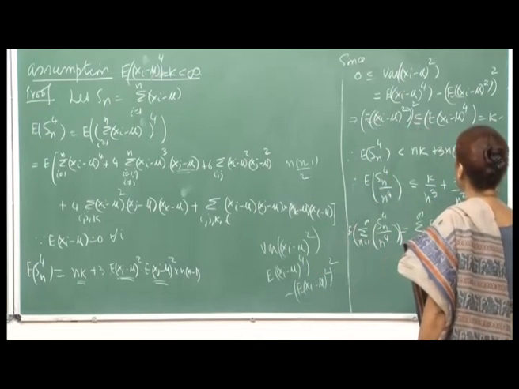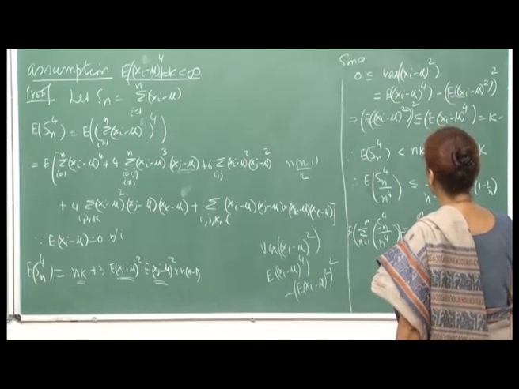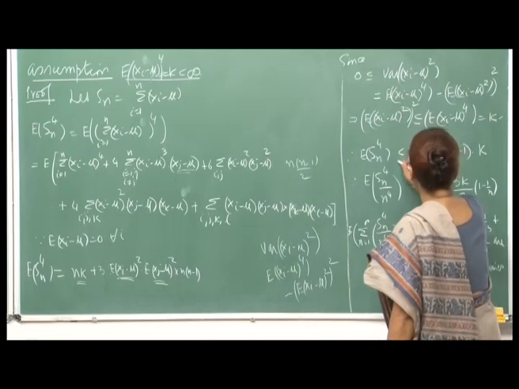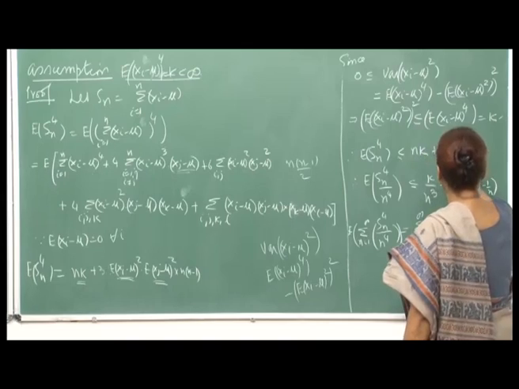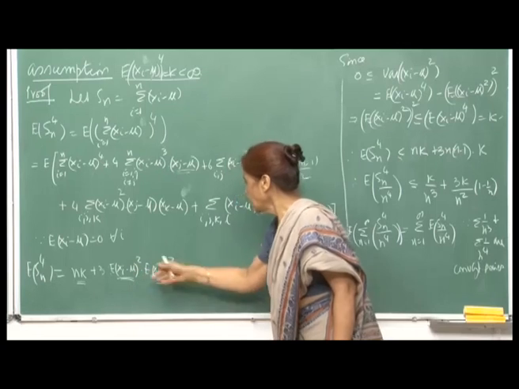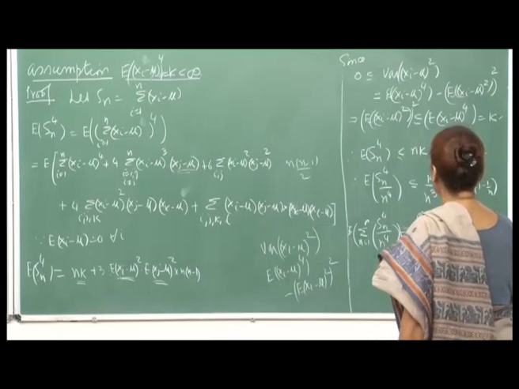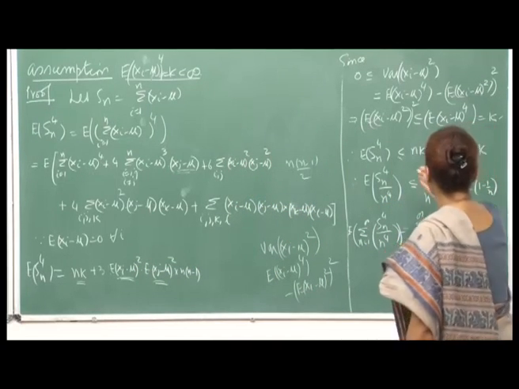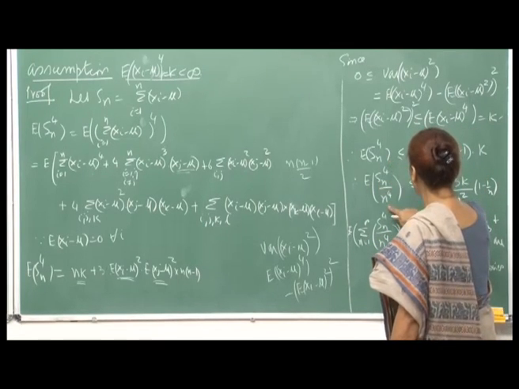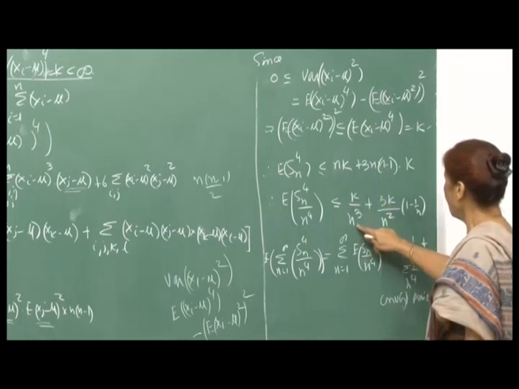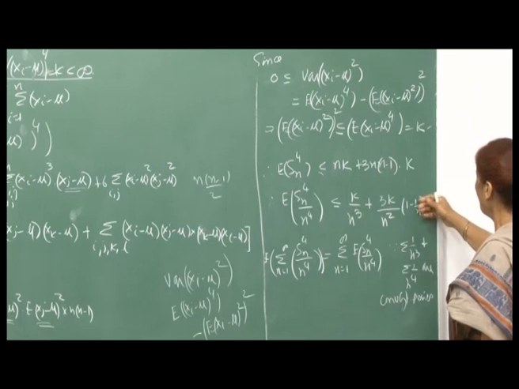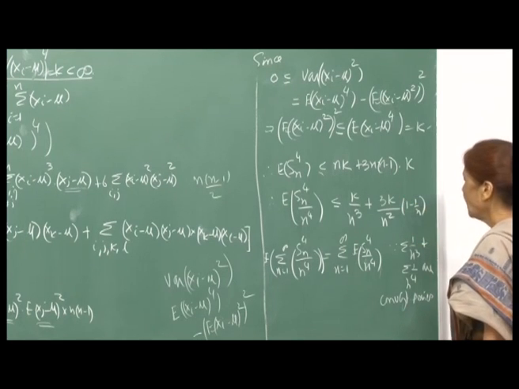So, therefore, expectation of S_n^4 is less than or equal to, if you want to write, n k plus 3 n into (n minus 1) into k, because each of them is less than or equal to root k. So, that becomes k here. And therefore, when you divide both sides by n raised to 4, expectation of S_n^4 divided by n^4 becomes k by n cube plus 3 k upon n square into (1 minus 1 by n). So, this you can neglect for large values of n, this will become 1.